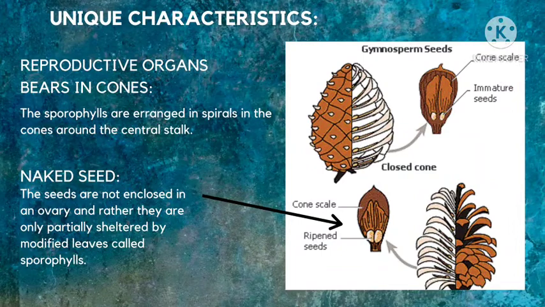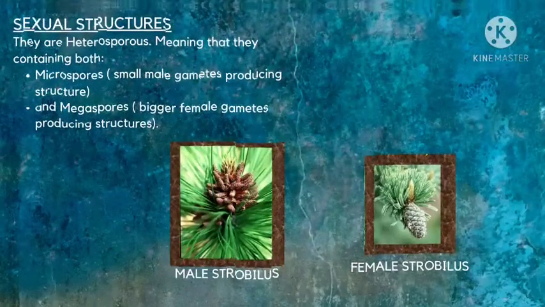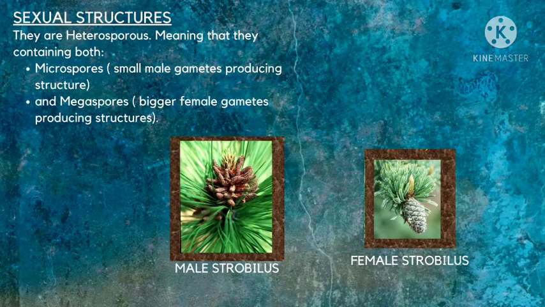Another characteristic is that the reproductive organ, called sporophylls, is borne in the cone, and the sporophylls are arranged in spirals in the cones around the central stalk of the cone. And the seed is naked, which means it is not enclosed in an ovary and is only partially sheltered by modified leaves called sporophylls. Next, gymnosperms are heterosporous, meaning that they contain both microspores in the male strobilus and megaspores in the female strobilus.